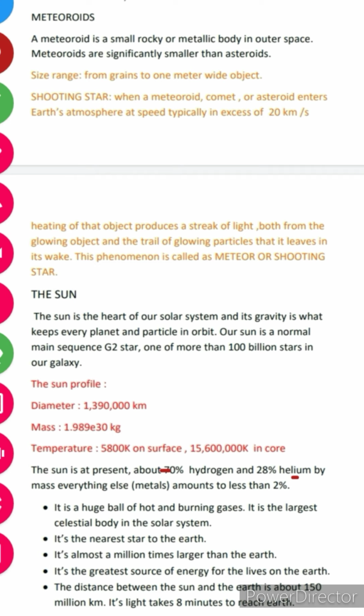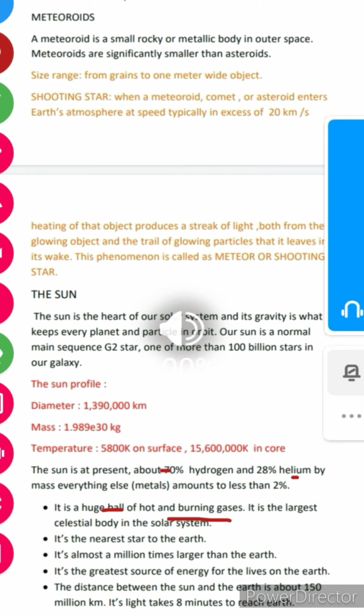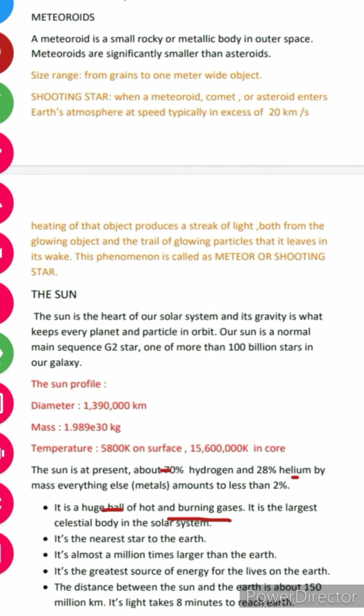It is a huge ball of hot and burning gases. Do you know, in the sun, the gases are always burning and there is always bombardment of these gases, helium and hydrogen. You can assume that these are very, very explosive gases. So when these bombard in the sun, they produce so much heat that we feel so warm in Earth's atmosphere, so you can imagine how much heat is there on the sun.